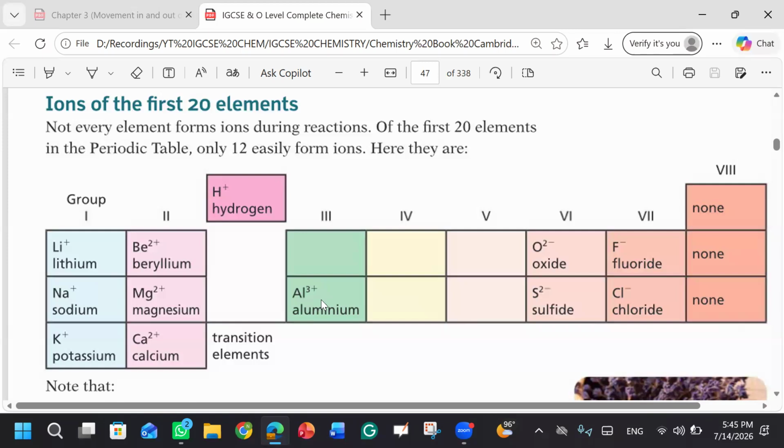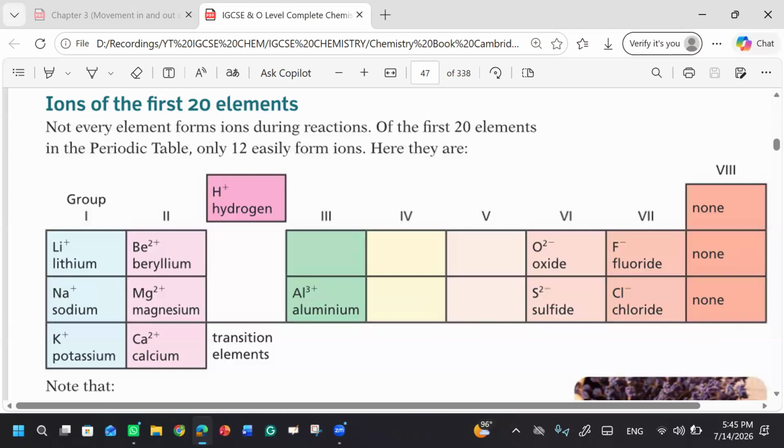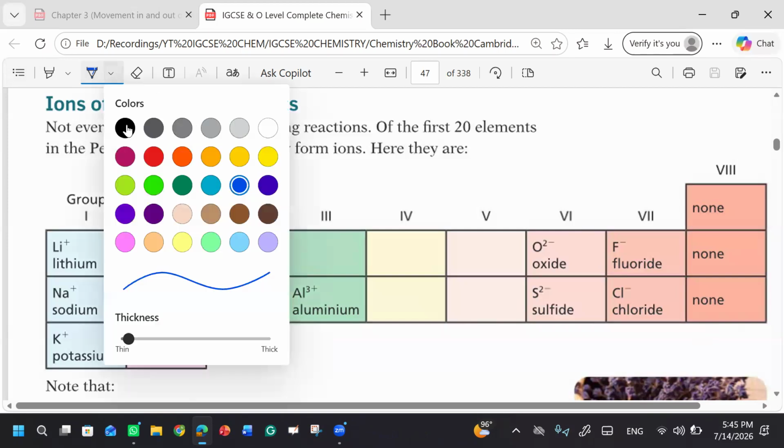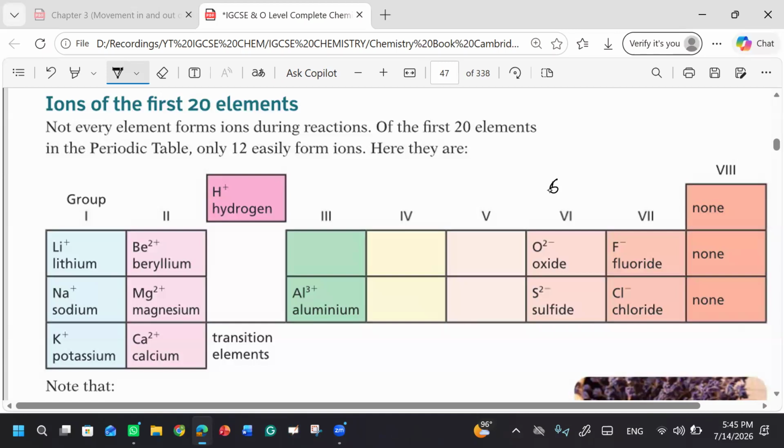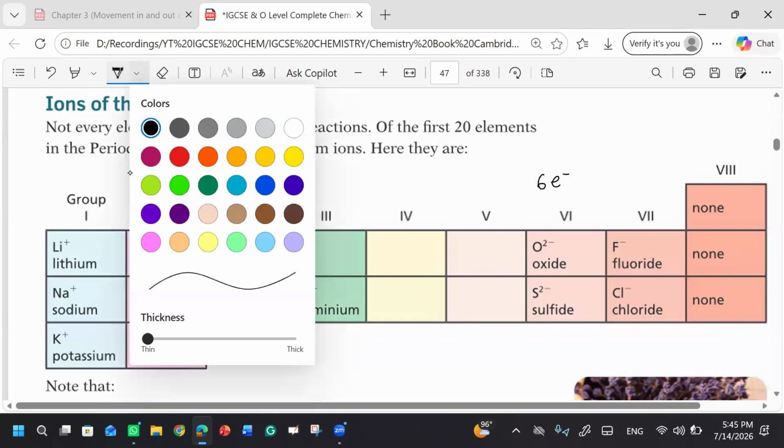Now on group number 6, how many electrons will there be in the valence shell of group number 6? Group number 6 will have 6 electrons in its valence shell, right?